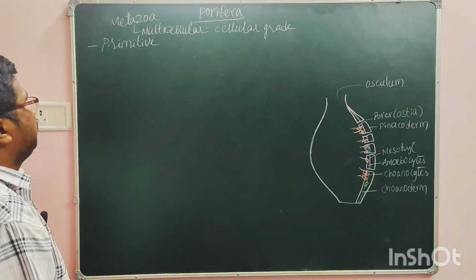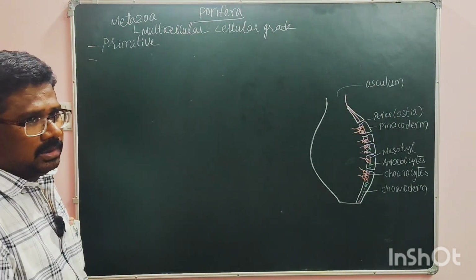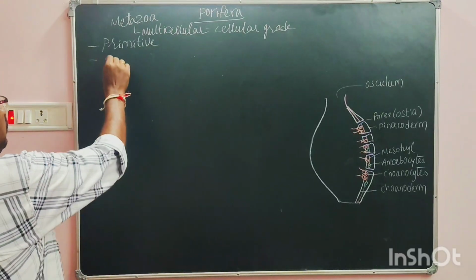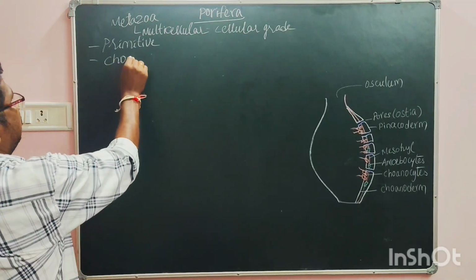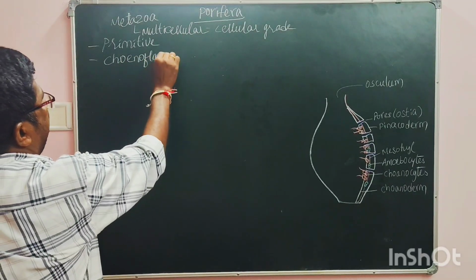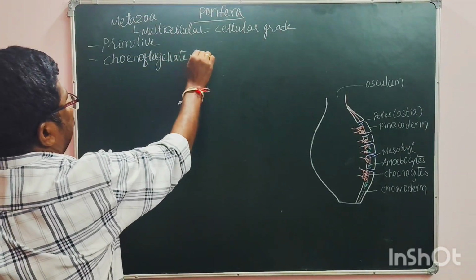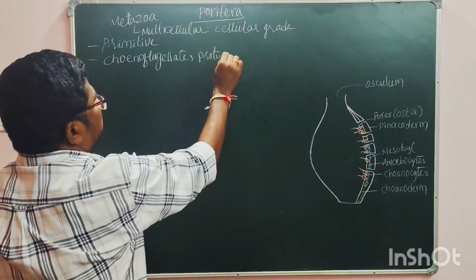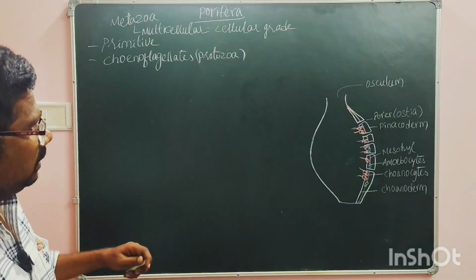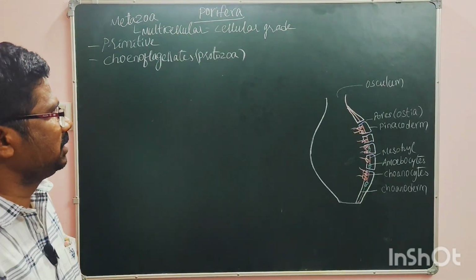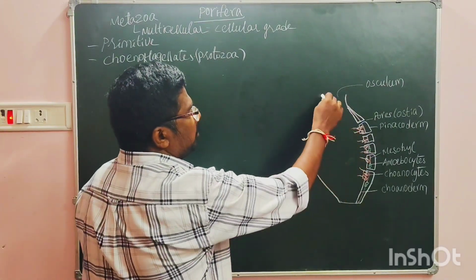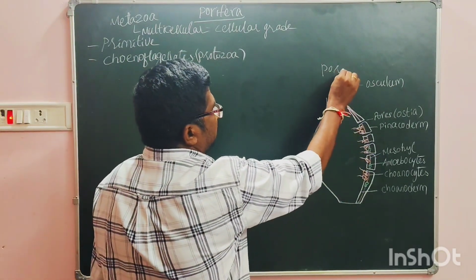Their origin, they are supposed to have evolved from the choanoflagellates, which are protozoans. How can you say that they evolved from these? There is some resemblance with the choanocytes, which you see in the body of the porifera.